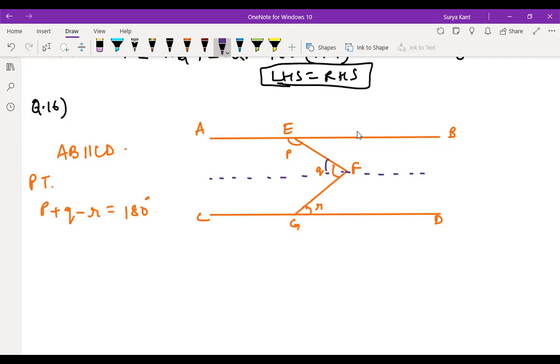If this part is X, so this part is Q minus X. Can we write it like this, children? Total angle is Q. Can we write like this? Upper part is X, so down part is Q minus X. Is it clear? Yes, sir. All right.